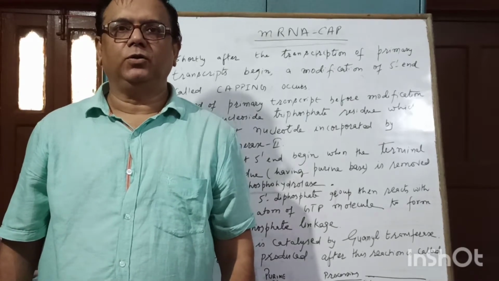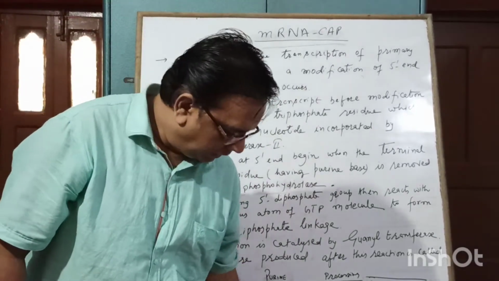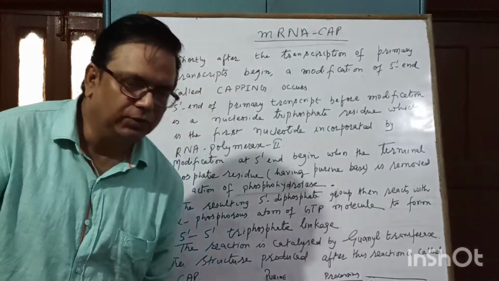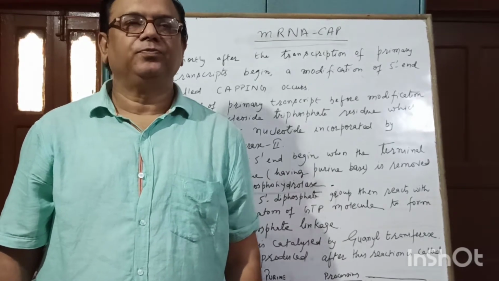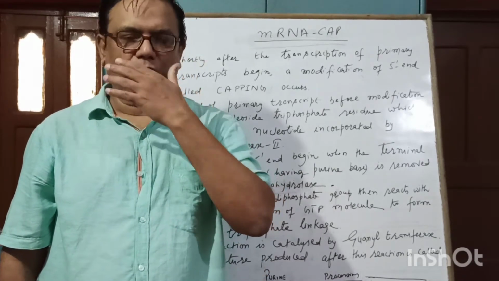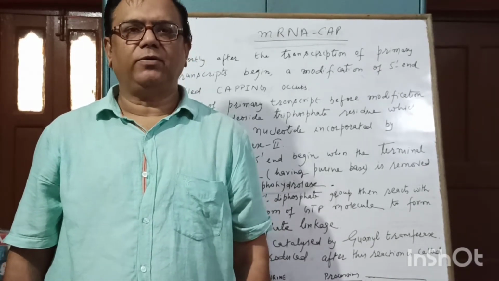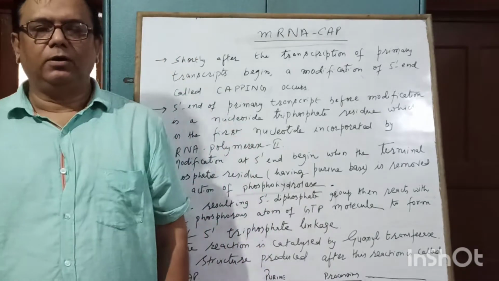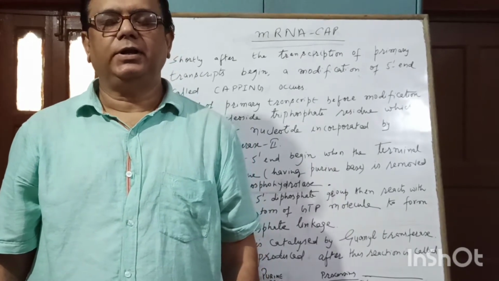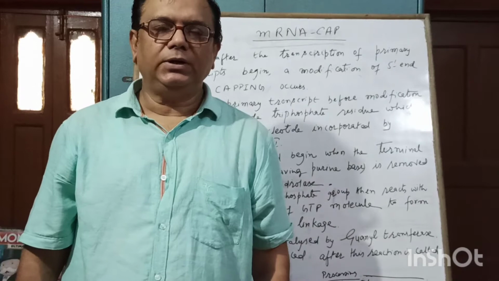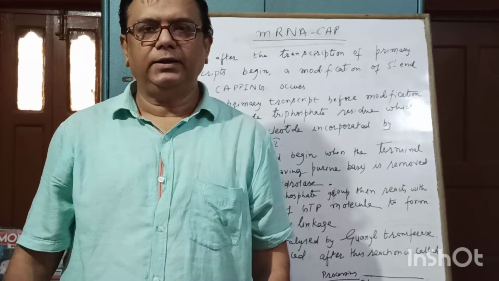Friends, in this video we will talk about the cap region of mRNA of eukaryotes. What I told you in the previous video is that eukaryotic mRNA undergoes extensive processing, and three distinct regions we can talk about: that is cap, poly-A tail and codon region. Obviously, some minor regions, the untranslated region at the 5' end and the untranslated region at the 3' end, are also known, but the three more prominent regions are the cap, the codon region and the poly-A tail.